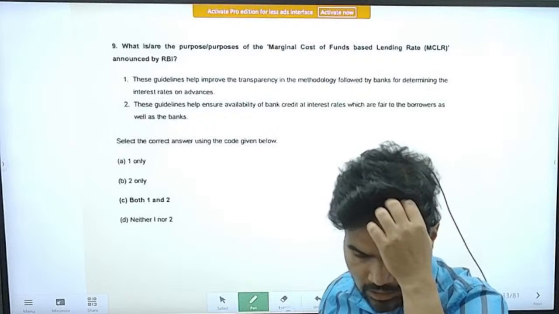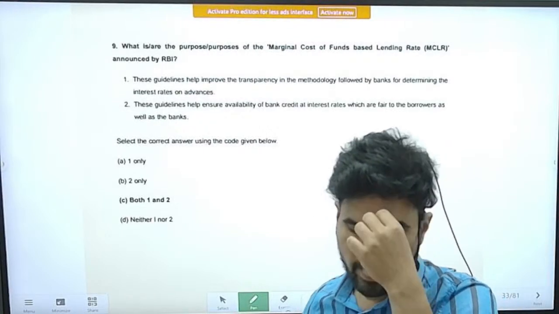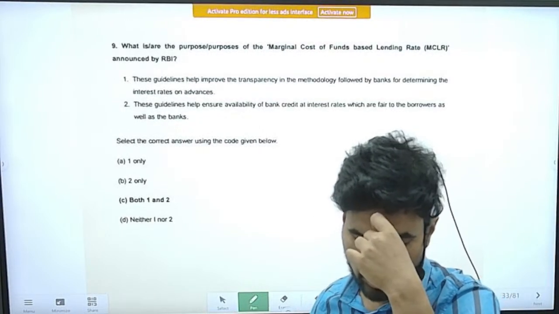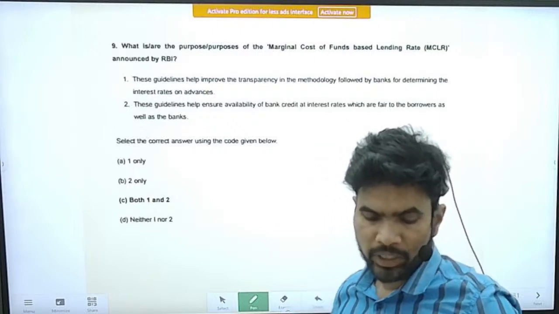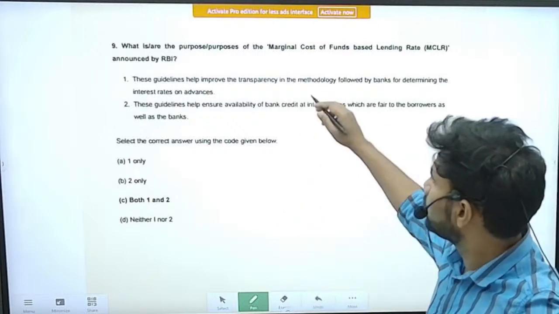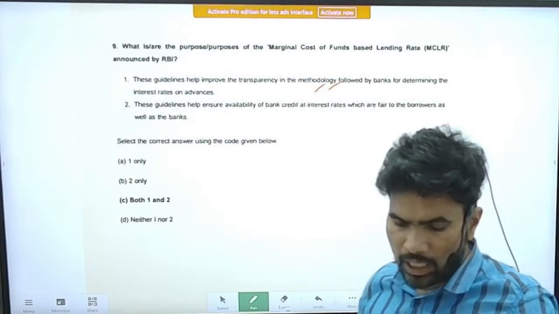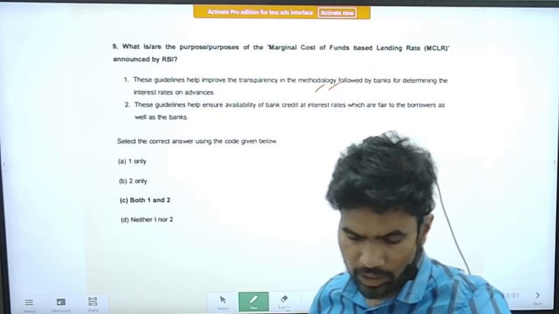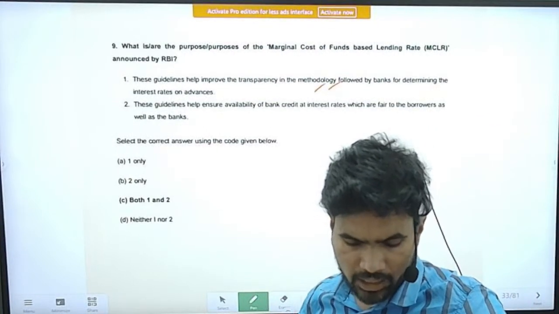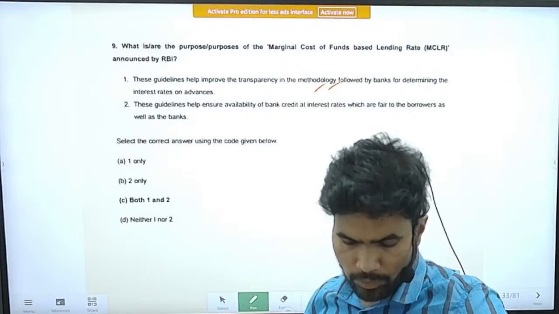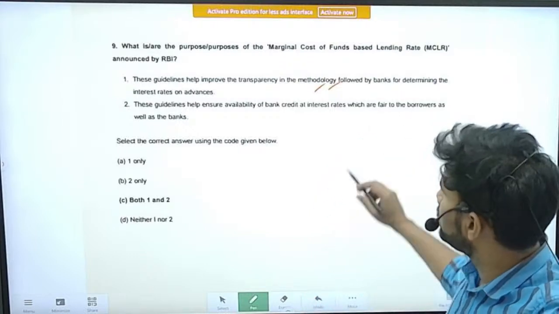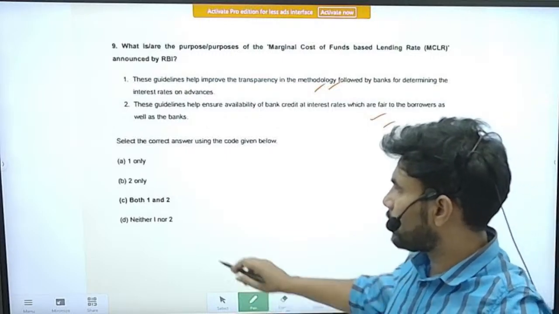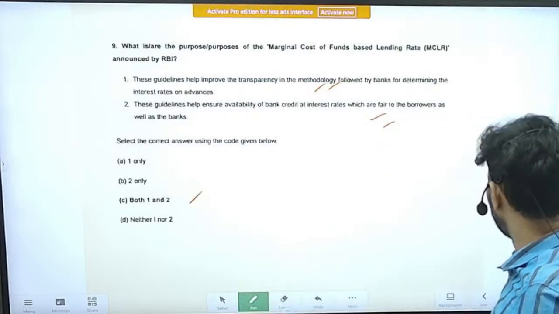So these guidelines help improve the transparency in the methodology followed by the banks for determining the interest rates on advances. So this is correct statement. The guidelines help ensure availability of bank credit at interest rates which are fair to the borrowers as well as banks. So this is also correct statement. Correct option is C. Both the statements 1 and 2 are correct.